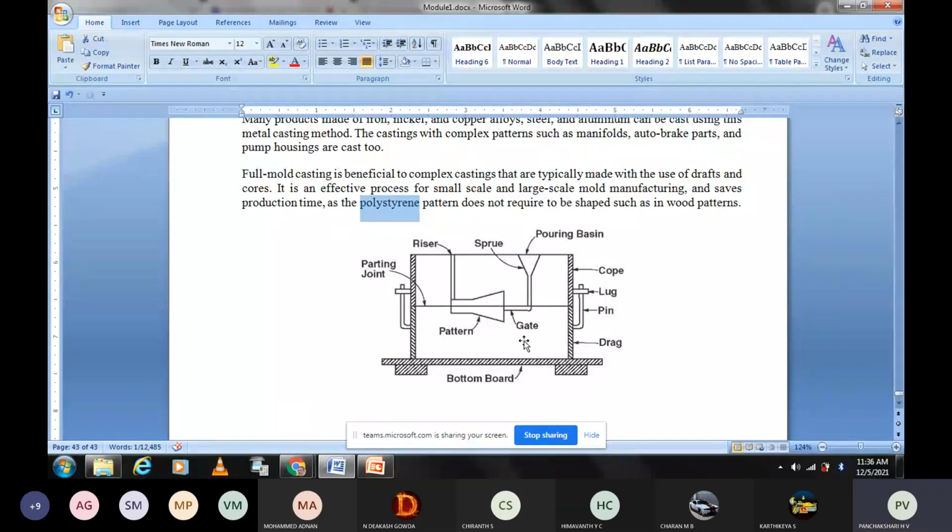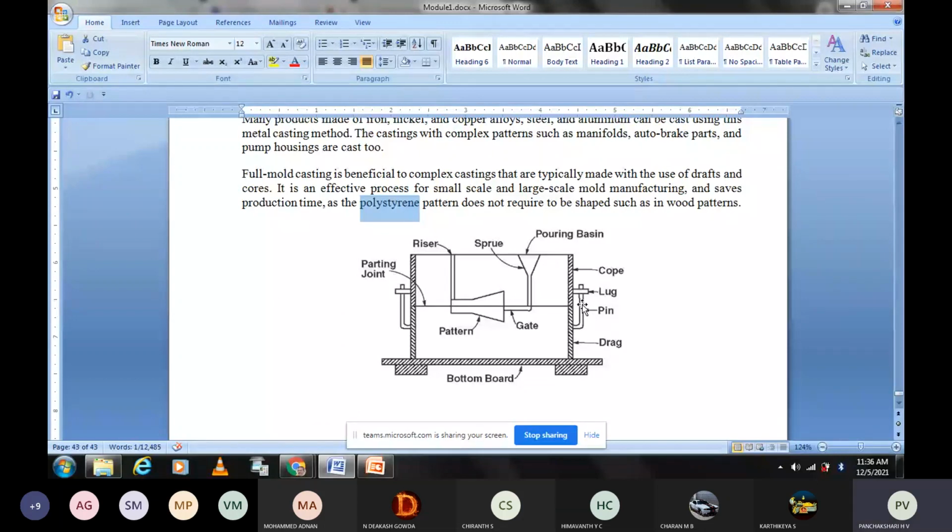Here, this is the simplest type because the entire system, the entire pattern, is made in a single unit. We are just placing and applying. We are not removing the pattern from the molding box. This is called full molding.